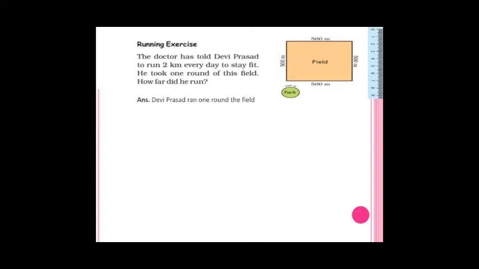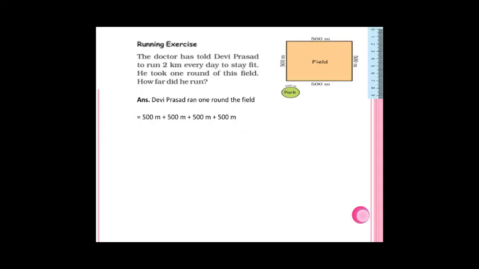Let us see, Devi Prasad ran one round of the field. But how many kilometers does he have to run? He has to run 2 kilometers. Let us see how much he ran in this field. You have to add all of this: 500 meters plus 500 meters plus 500 meters plus 500 meters. Why? Length is 500 meters, breadth is also 500 meters. Again, it is a rectangle, and opposite sides of a rectangle are equal. So you have to find the perimeter here.